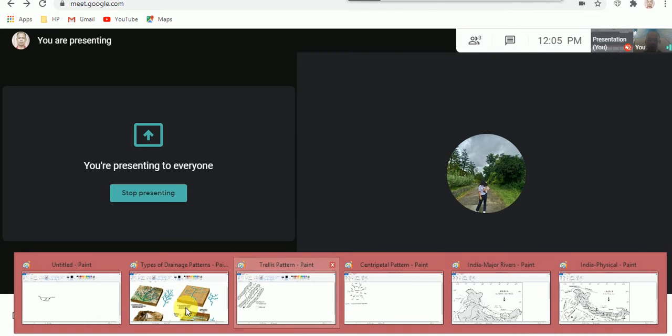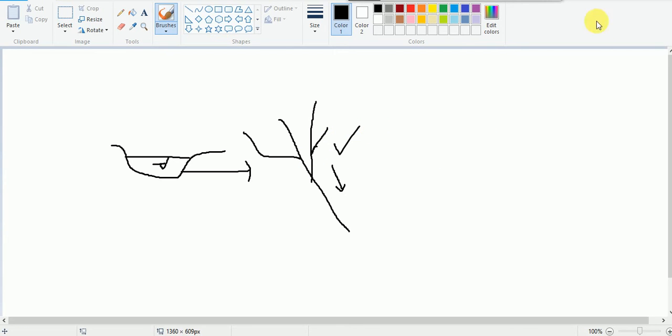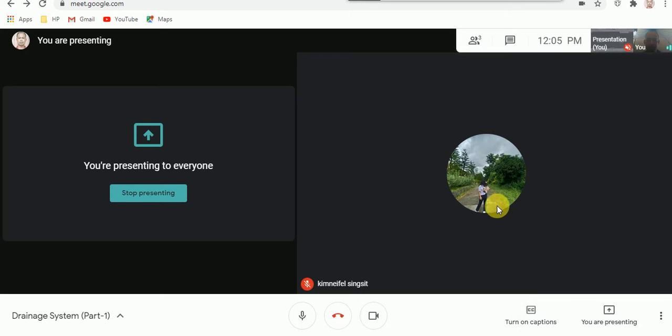Say here, for example, this channel, if we look from above, from the sky, it may be flowing like this. And here other channels may join it, another channel also may join it, like this, and so this network of channels is known as a drainage system.